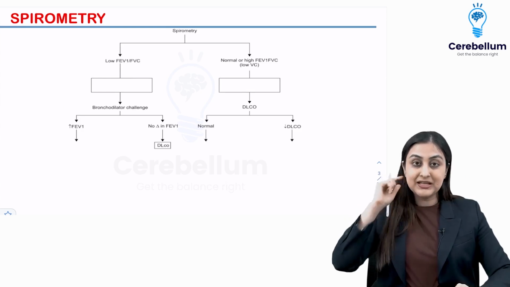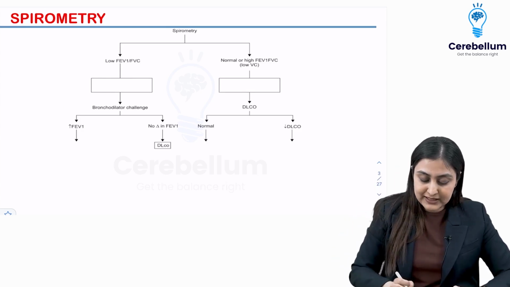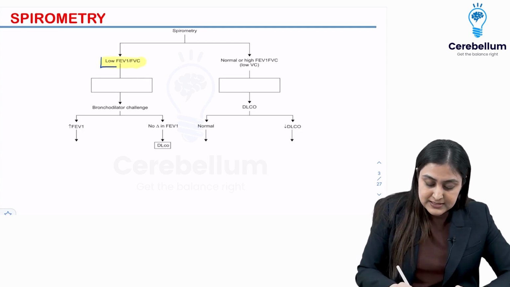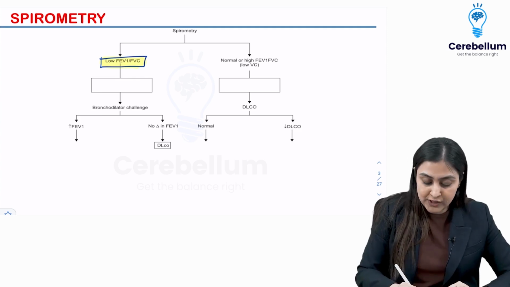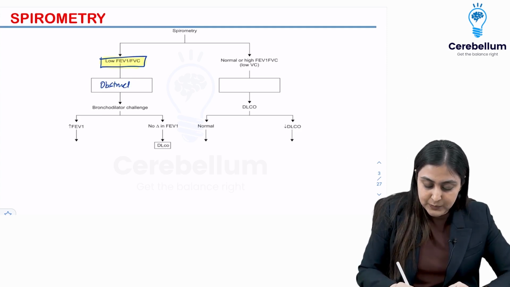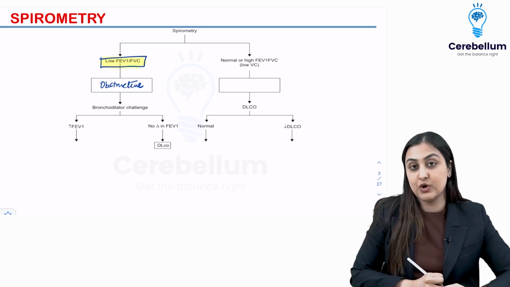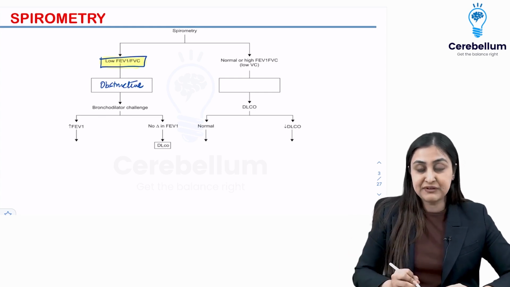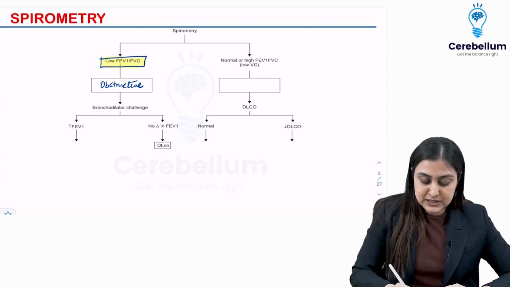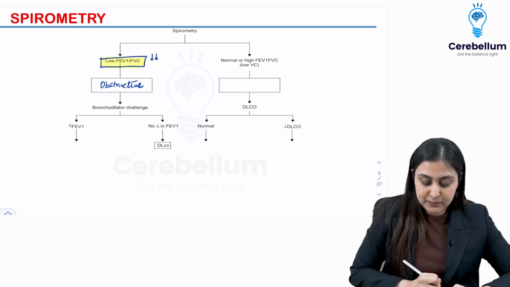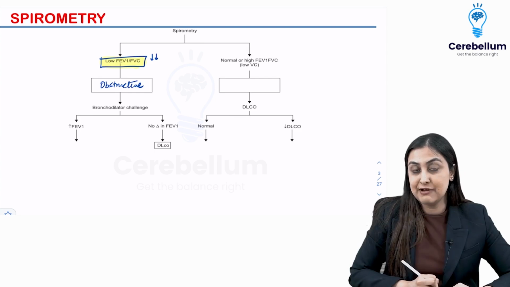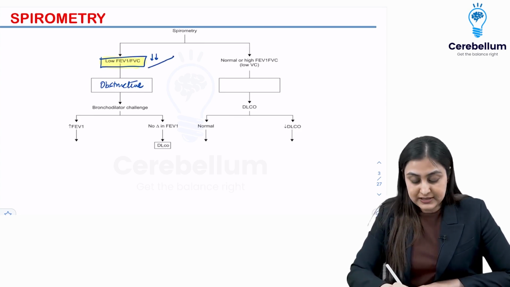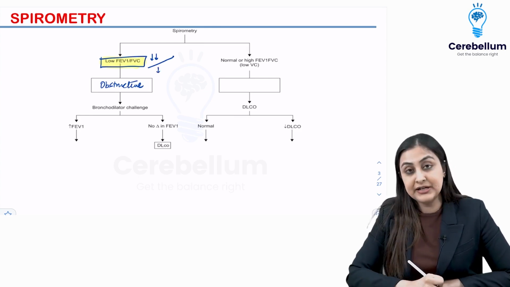Now talking about the main approach to spirometry. When they give you that there is low FEV1 by FVC, here, this is a sign: low, O for obstructive. So we are dealing with obstructive lung disease. A very important flowchart that can be asked to you in an integrated fashion. So low FEV1 by FVC is obstructive. This is because here, predominantly, it is the numerator, the FEV1, which is reducing. It's actually the numerator which is decreasing more than the denominator.